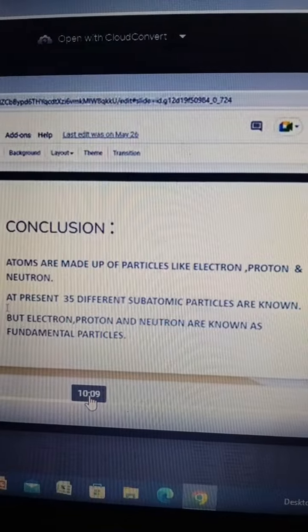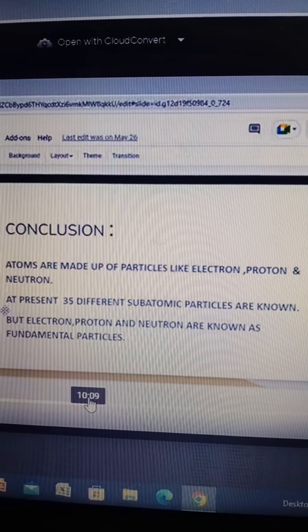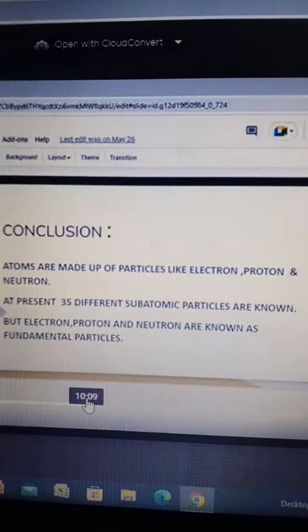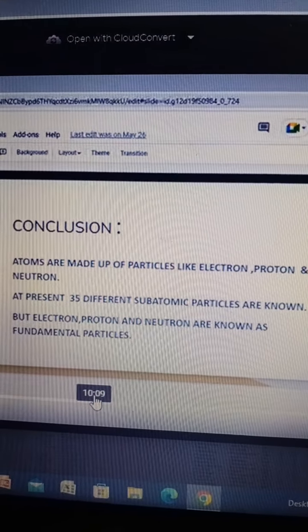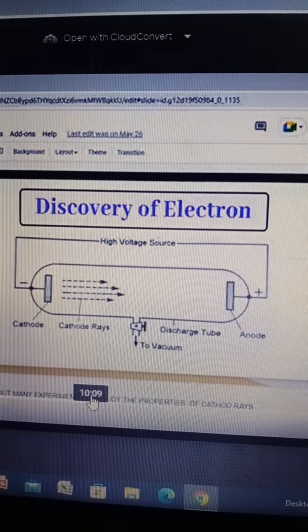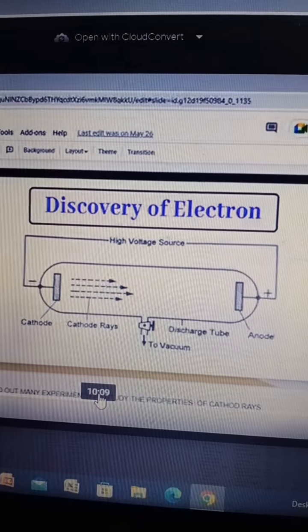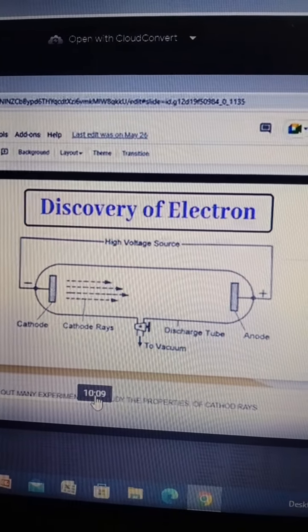So, what are the basic fundamental particles of atoms? Electron, proton, and neutron. So, we will study in detail about the discovery of electron. We know that electron has negative charge.